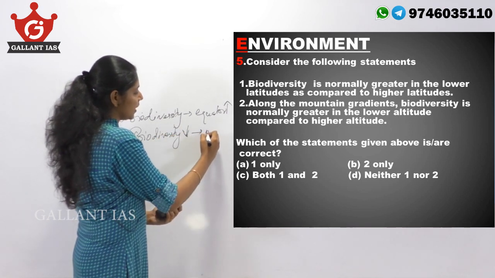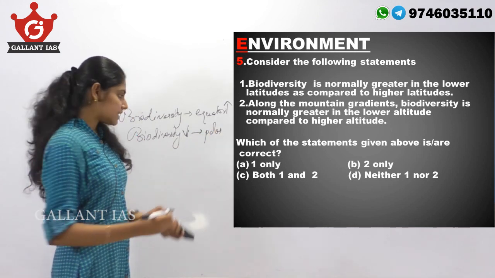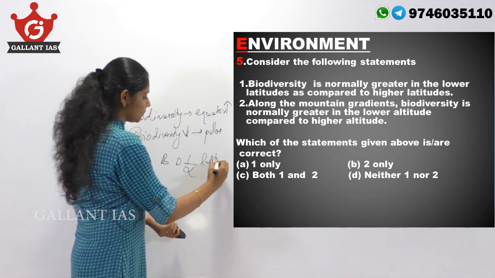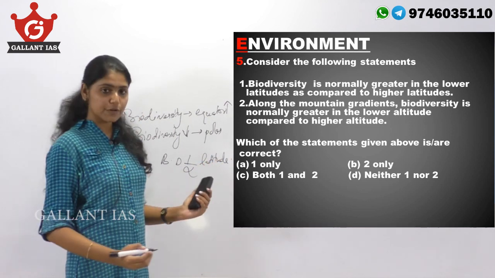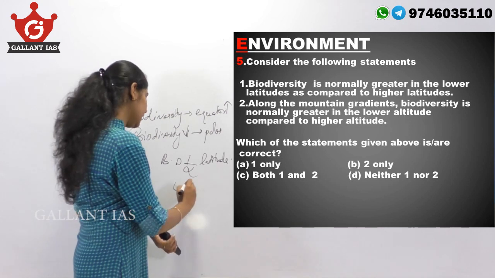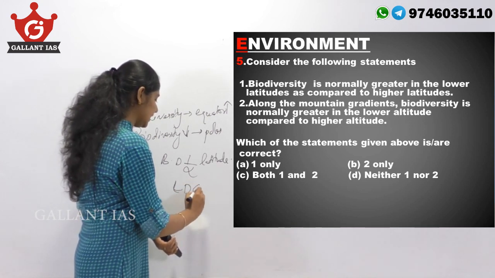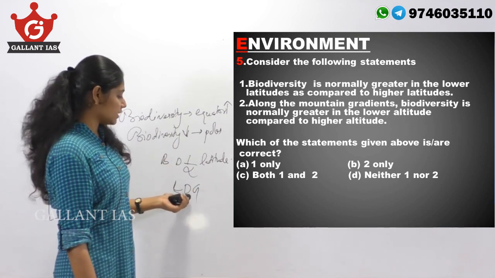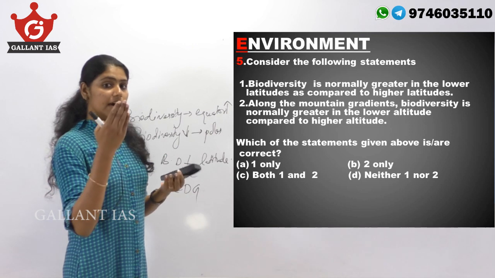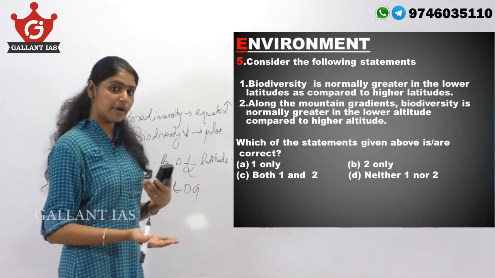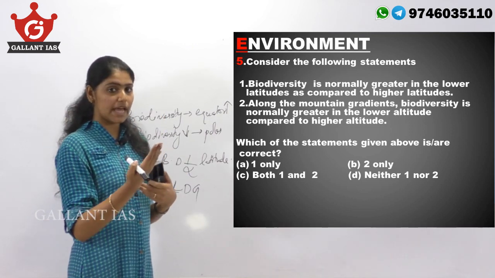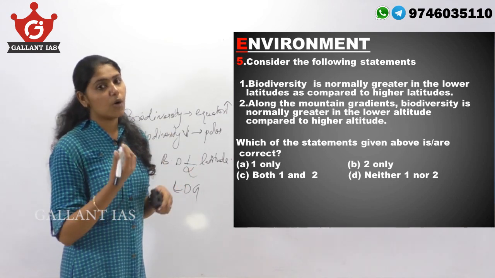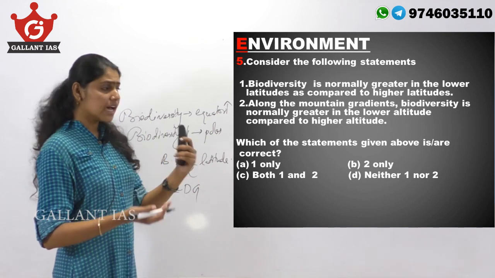That means biodiversity is inversely proportional to latitude. And this phenomenon is known as the latitudinal diversity gradient. So, according to this gradient, the lower latitudes will have higher biodiversity and the higher latitudes will have lower biodiversity. The same case is applicable to altitude also.